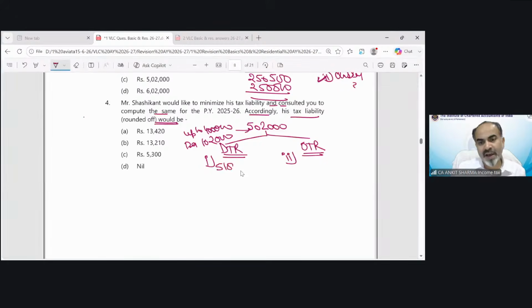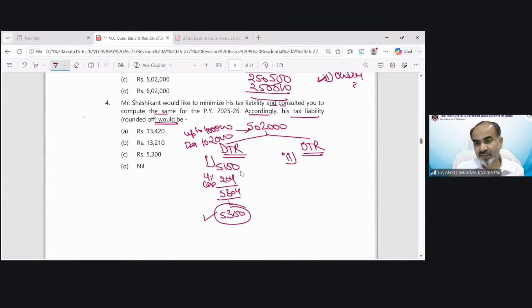5,100 would be your tax and 4% cess you need to add. That is 204. So it would be 5,304, but rounded off to a multiple of 10 rupees. So that would be 5,300. Can you see that?